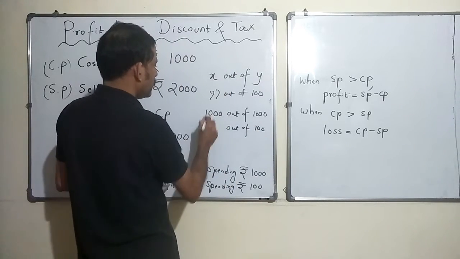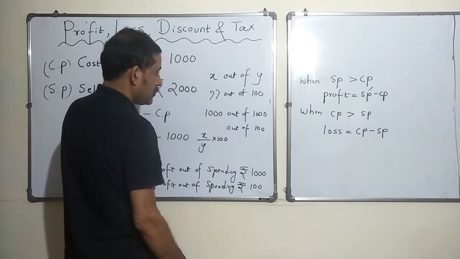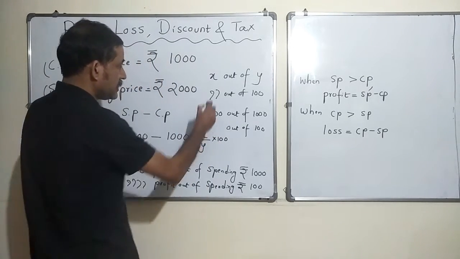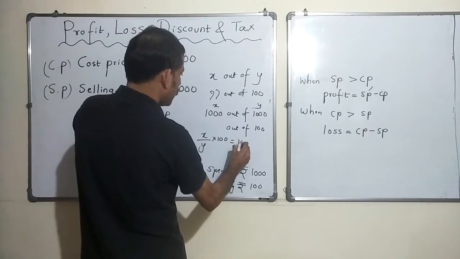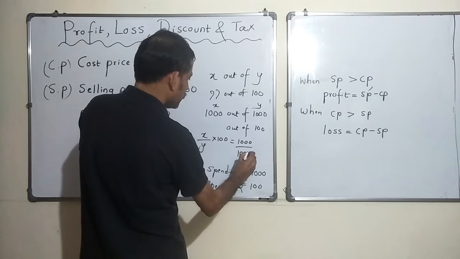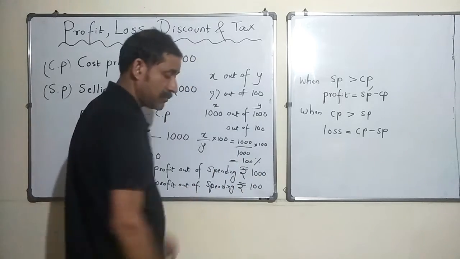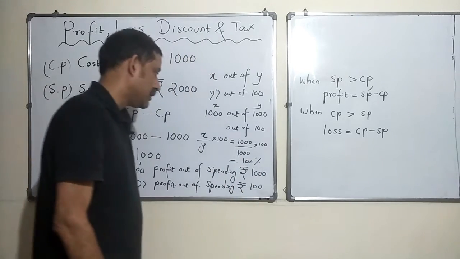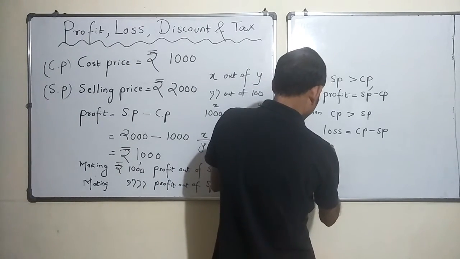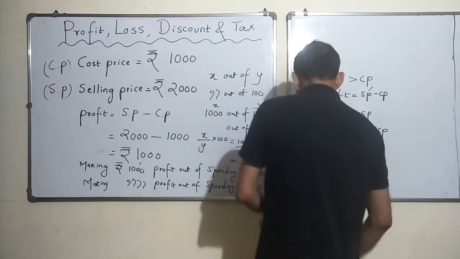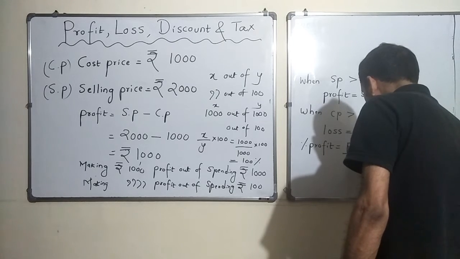Remember this formula, we used to write X by Y into 100. Even in this case, this is X, this is Y. So it is nothing but 1000 by 1000 into 100. So it is 100% profit. I am planning to make a 100% profit on this. So what is percentage profit? The percentage profit formula is profit by cost price into 100.